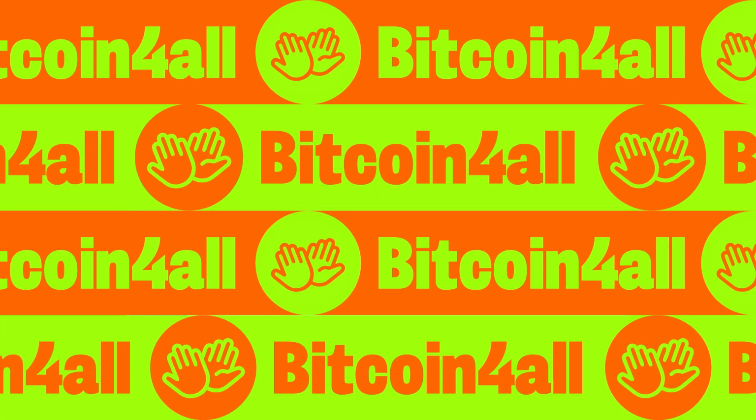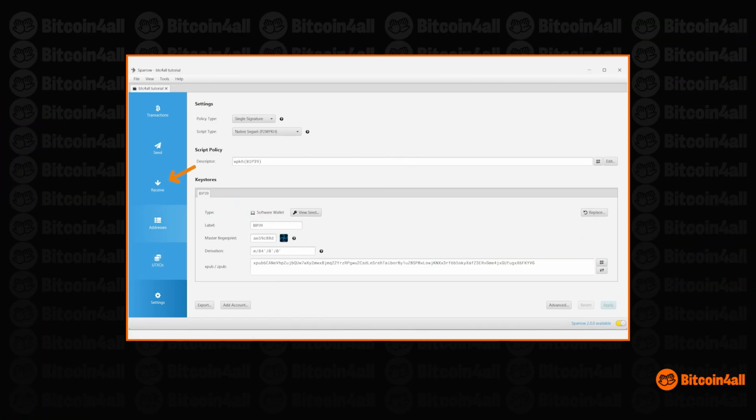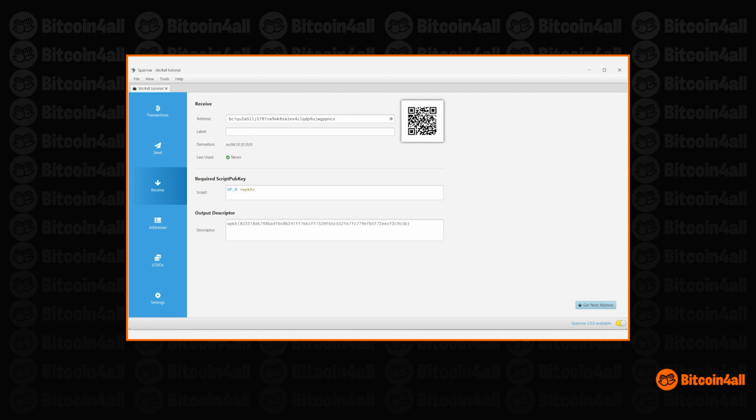Now, let's show you how to receive Bitcoin in this wallet and recover the wallet to test that everything's okay before sending larger amounts. It's important to do this so you can check that everything is working properly before sending all your stacked Bitcoin to this wallet. Let's click on Receive. Now I'm going to copy the code that appears in the address field. This is my address on the Bitcoin network. I'll show you how to send Bitcoin here to this newly created wallet.